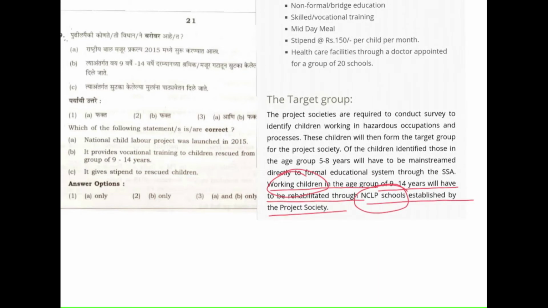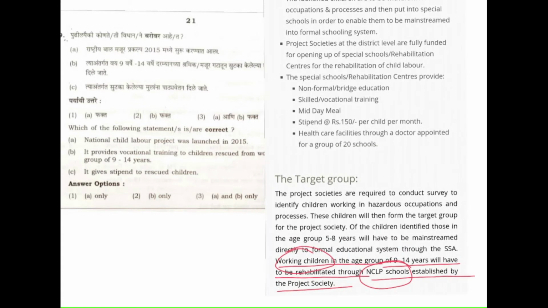So they are rehabilitated through NCLP schools, and in NCLP schools, these are some special schools or rehabilitation centers that provide skilled or vocational training. Okay, so option B is the right, that means correct. Option A is not correct, option B is correct. And the third, statement C: it gives stipend to rescued children.